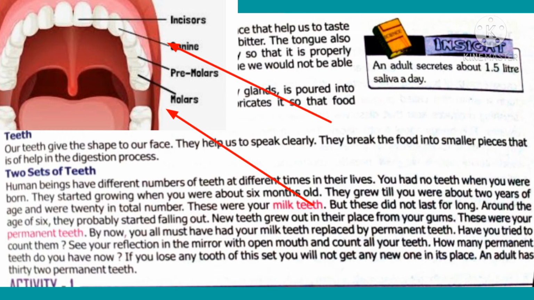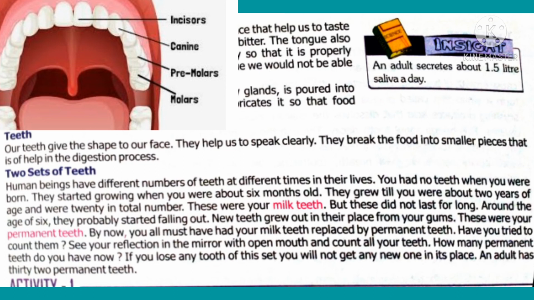Every human being has two sets of teeth in their life. One is milky teeth, the second one is permanent teeth. A newborn baby has no teeth. At the age of 6 months, the teeth start growing for the child. At the age of 2 years, all the milky teeth have grown and there will be 20 in number.